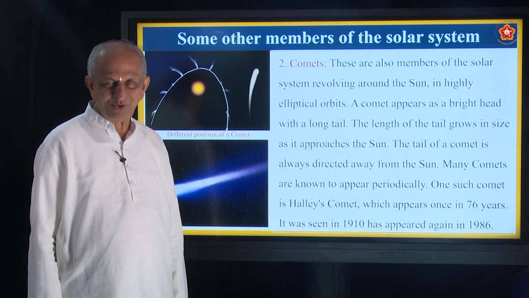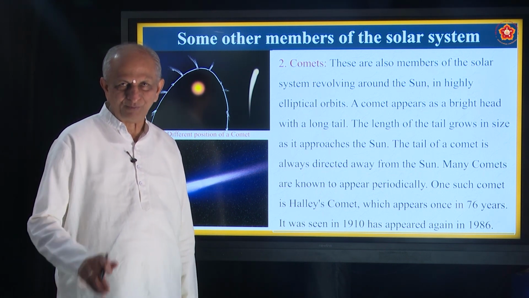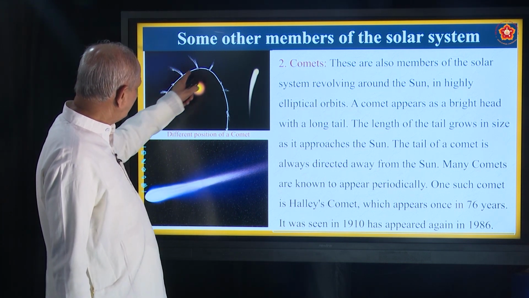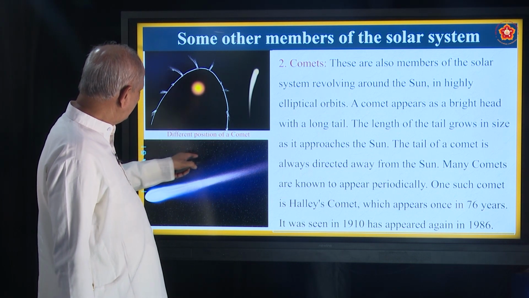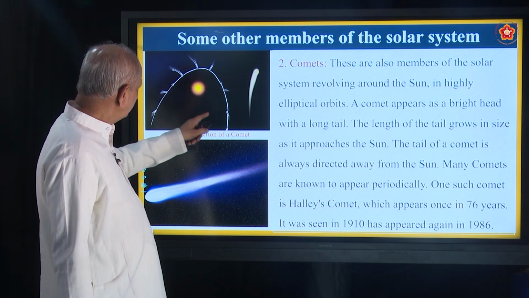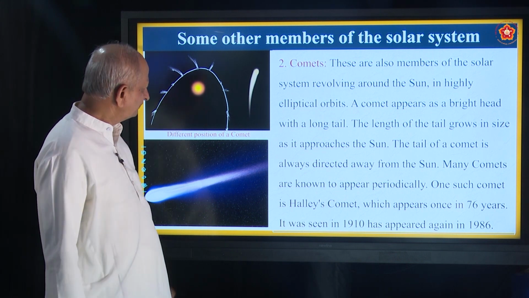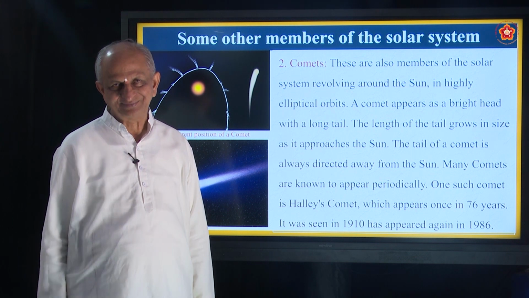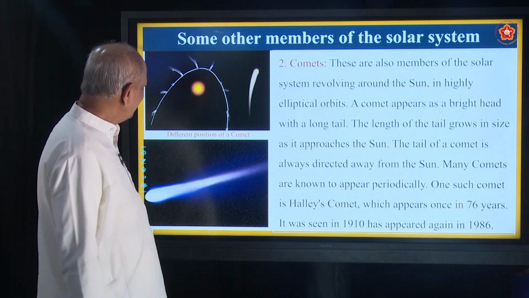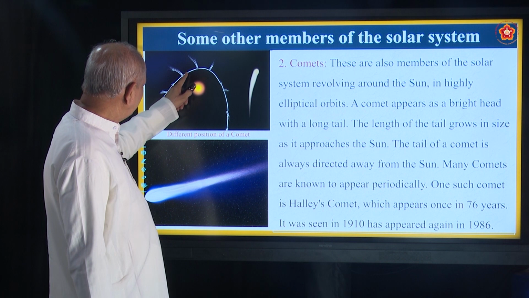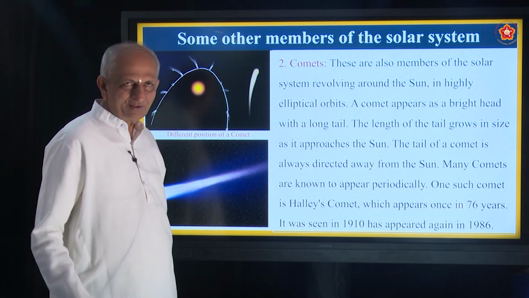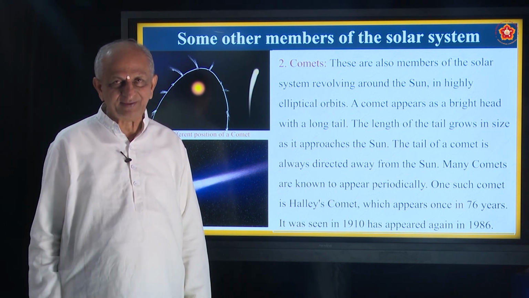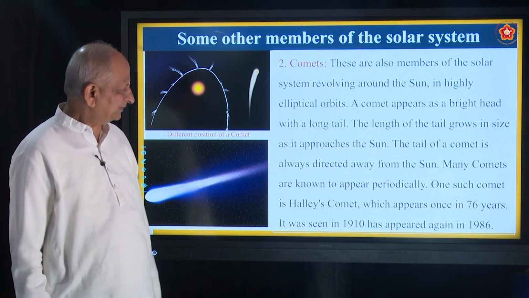How many are using brooms at home? You know how to sweep with the broom. Okay. Now see the beautiful elliptical orbit of the comets which go around the sun. And one more interesting point is that this tail is there, and the tail grows as it reaches near the sun. What is the tail made up of? Again, they are nothing but chunks of ice and metallic oxides.